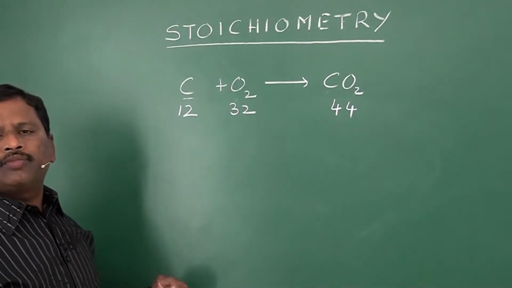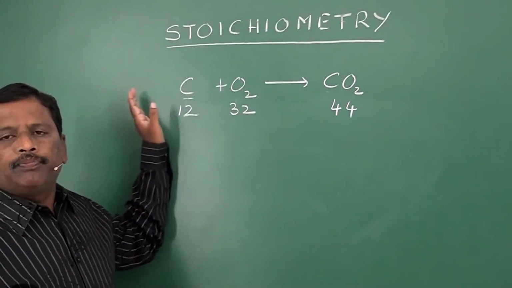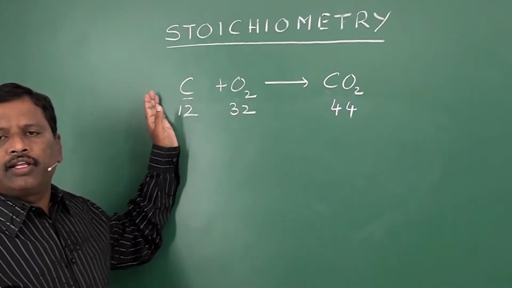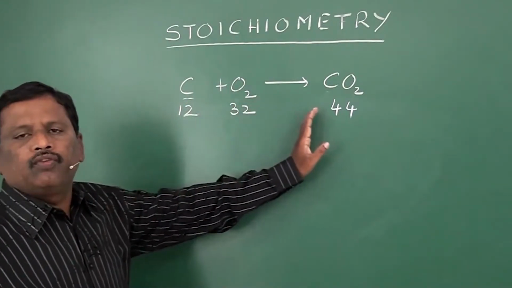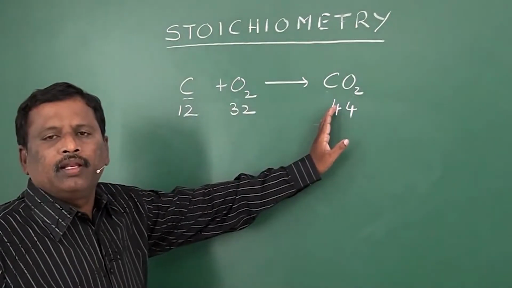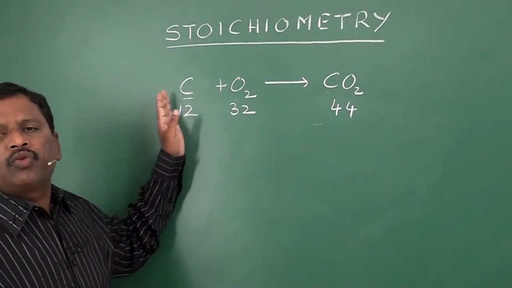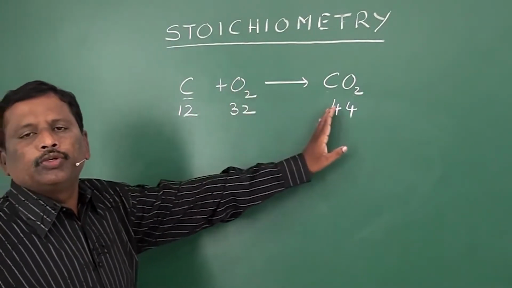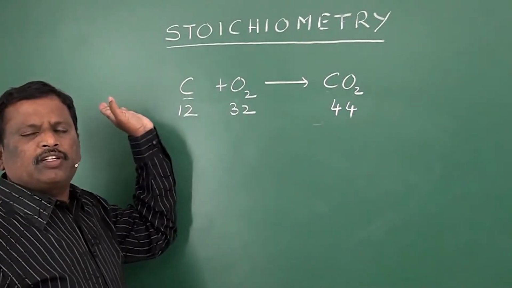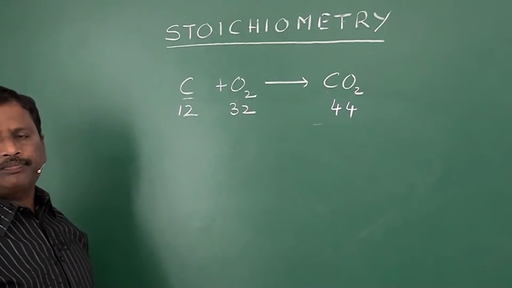If you take kilograms, 12 kilograms of carbon reacts with 32 kilograms of oxygen to give 44 kilograms of carbon dioxide. Similarly, 12 tons of carbon requires 32 tons of oxygen to produce 44 tons. They react with each other with respect to this ratio only.